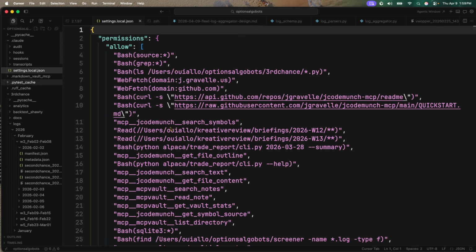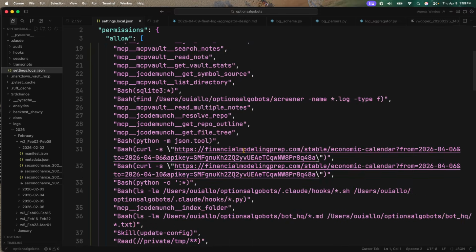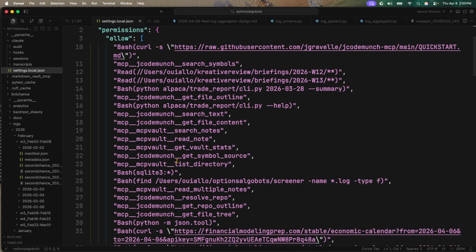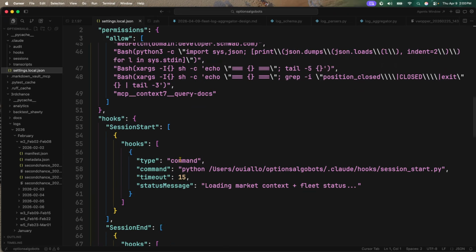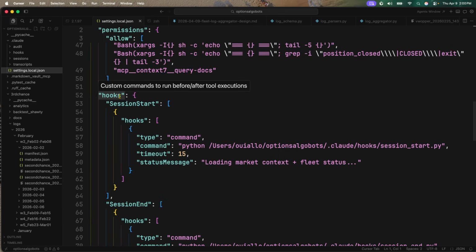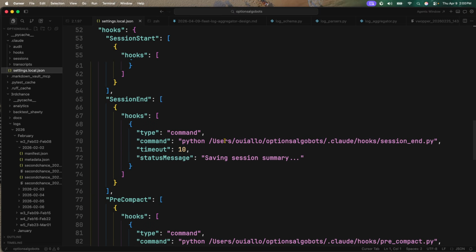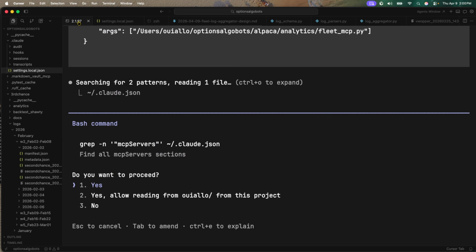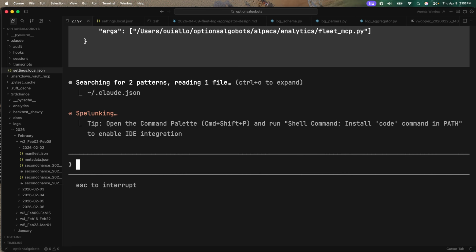updating our JSON settings, so we can add the MCP server that we just made. These settings are going to be the rules. These are the permissions that we've already given Claude Code, these different MCP server commands, and we're going to be adding one more. We also have hooks. I want to explain that a little bit so I can see how that works. But these are just the different commands that we're giving to Claude Code. Find the MCP server section.